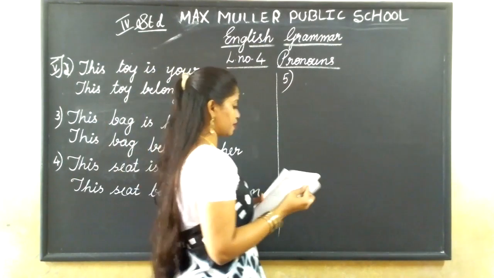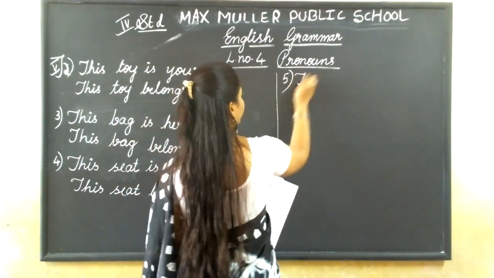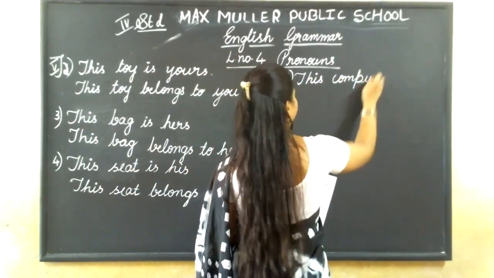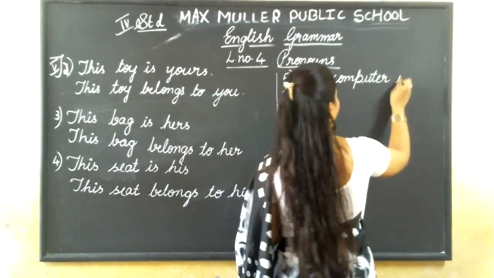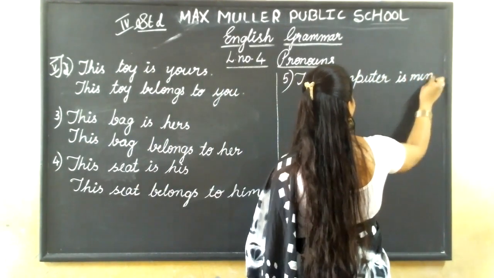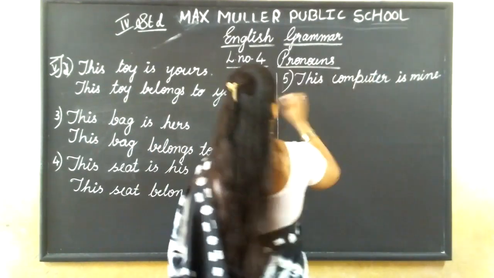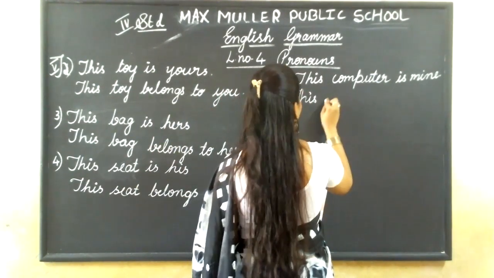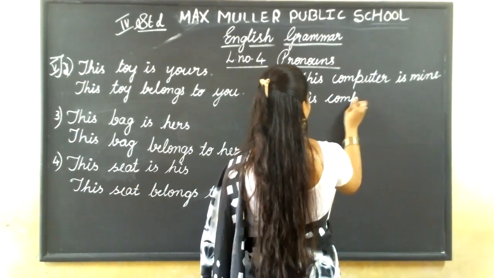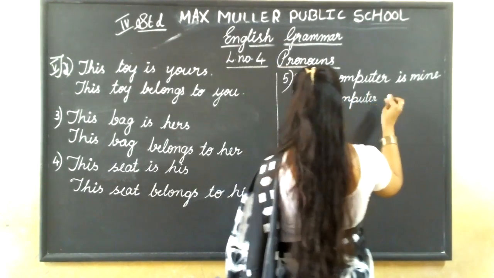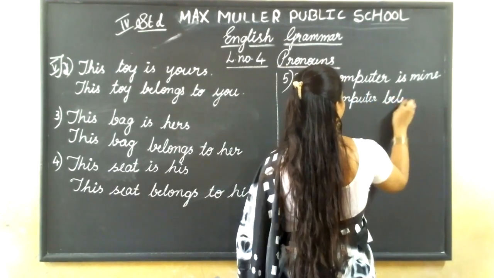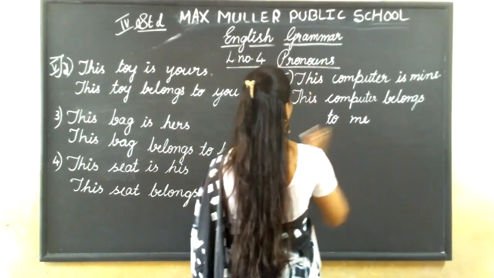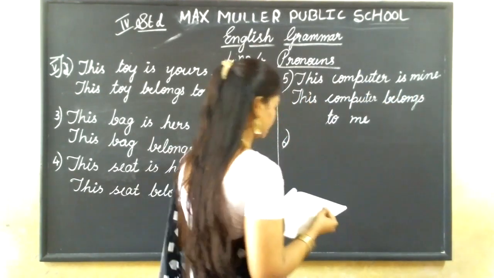See now, fifth one. This is my computer. So what will we write? This computer is mine. This computer belongs to me. Sixth one.